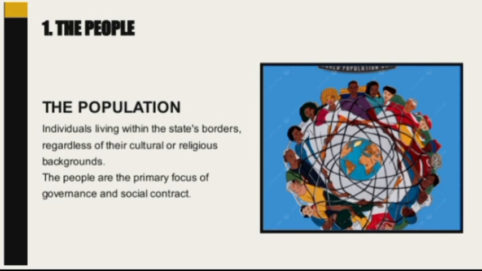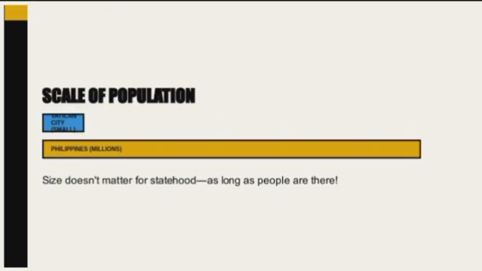First is people. People, also called the population, are the individuals living within the state's borders. They may come from different cultures, religions, and backgrounds. Some states have very small populations, like Vatican City, while others have millions of citizens like the Philippines.